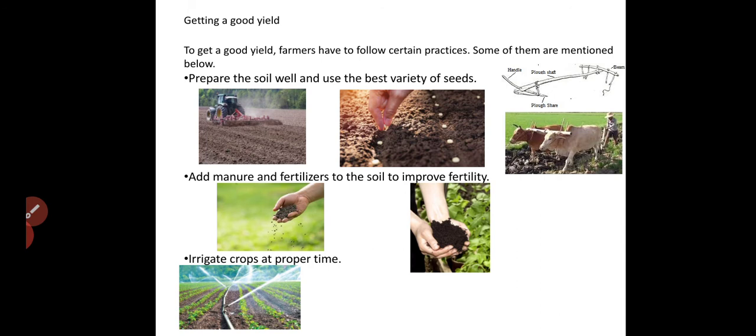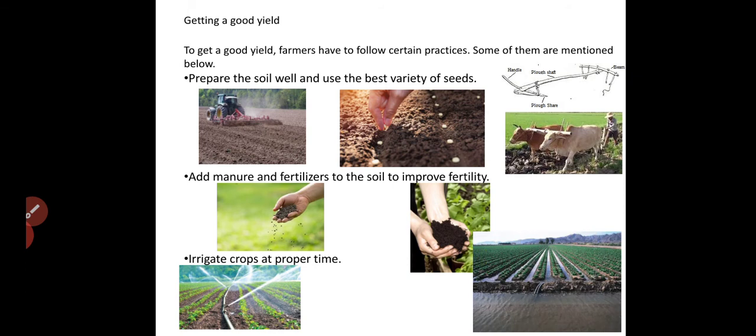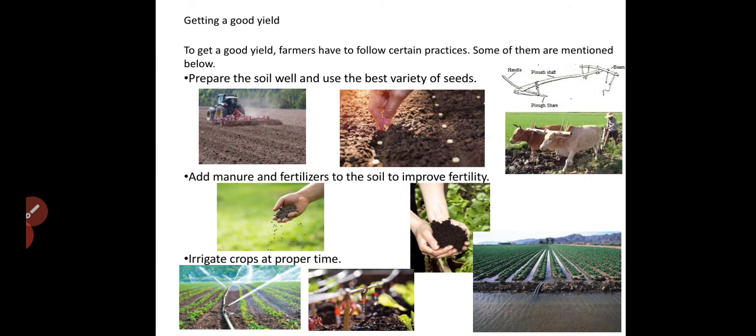Next step is to irrigate crops at proper time. For that we are going to use different methods to do the irrigation. That includes drip irrigation, canal irrigation or sprinkler irrigation. There we are going to use the sprinklers, or the way we are going to see the different kinds of irrigation methods here.